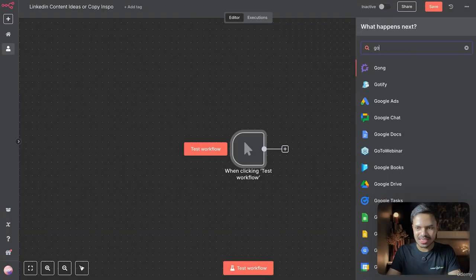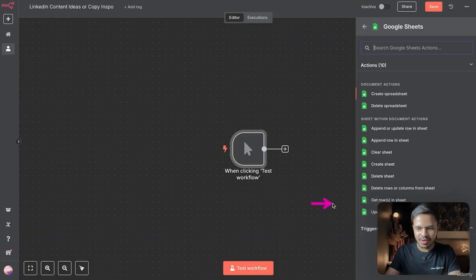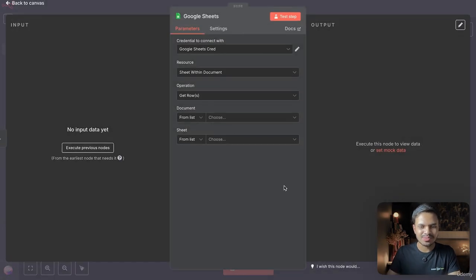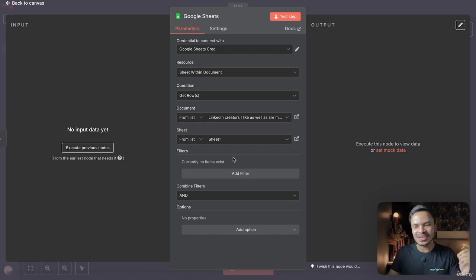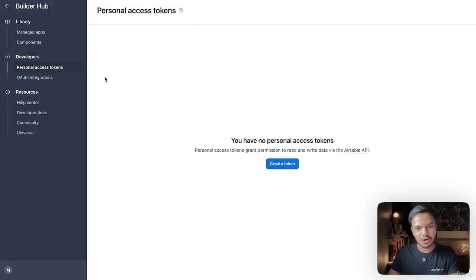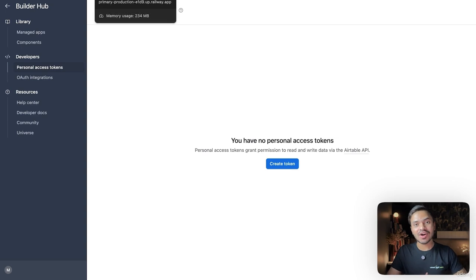Since we are sourcing our LinkedIn creators from Google Sheet, we will use this get rows from the sheet node, which is basically searching rows in our Google Sheet. I have named my Google Sheet LinkedIn creators I like, as well as they are my competitors, lol. Here, instead of using Google Sheet, you can use Airtable as well. I'm going to show you how we can use Airtable instead of Google Sheet, because I think we have covered Google Sheet in every other lecture, so it's time to introduce Airtable as well.